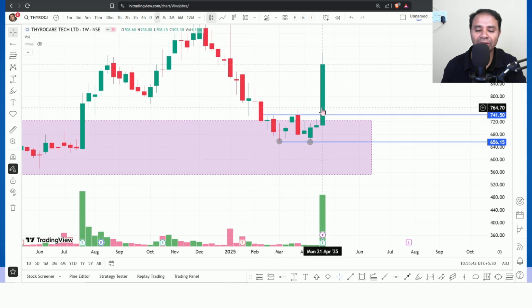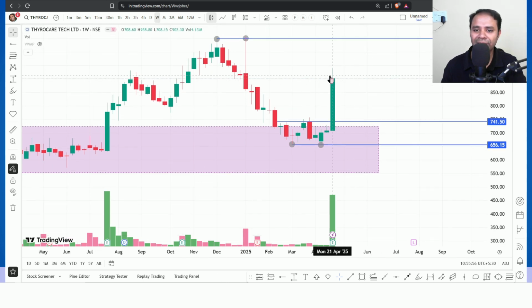Now after this breakout, it is like similar to the previous one, right? The breakout happened with a very good volume. This small portion is said to be consolidation. Okay, is there any way to buy at these levels?